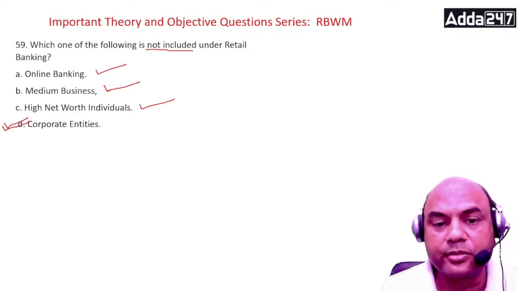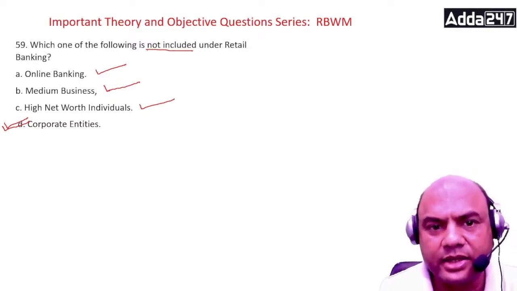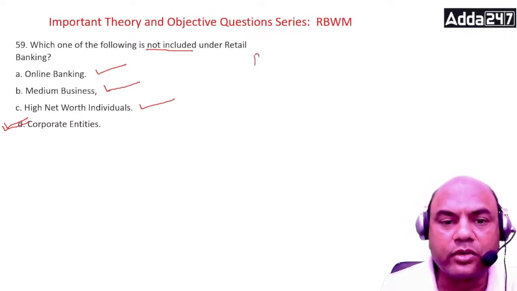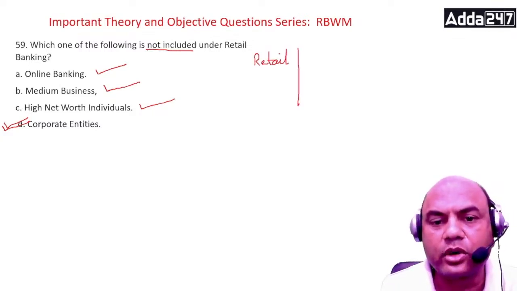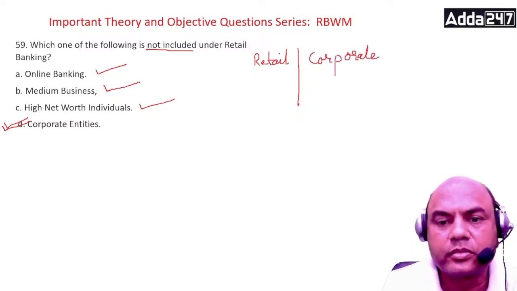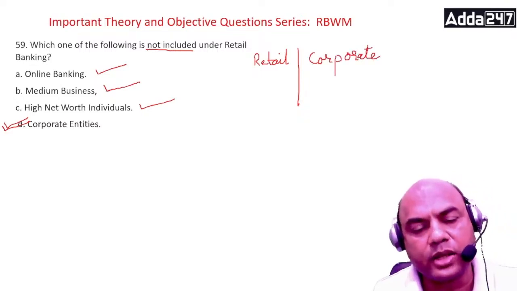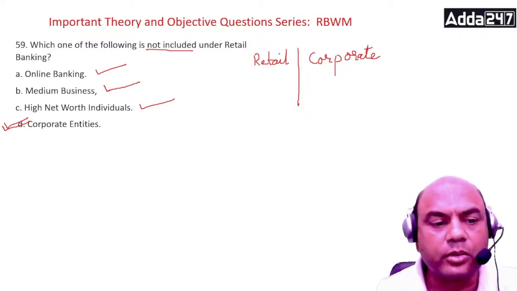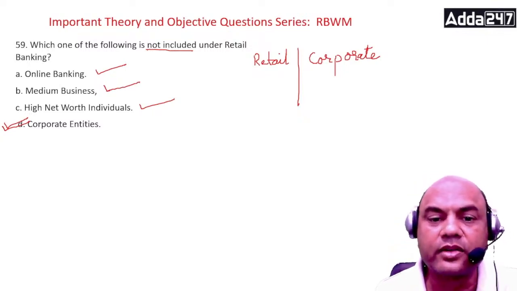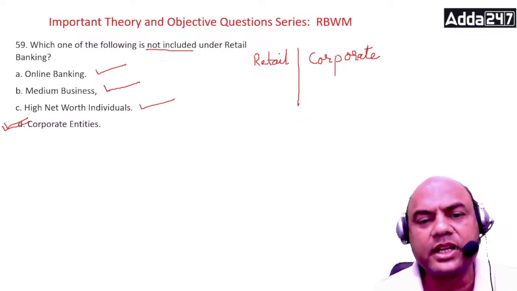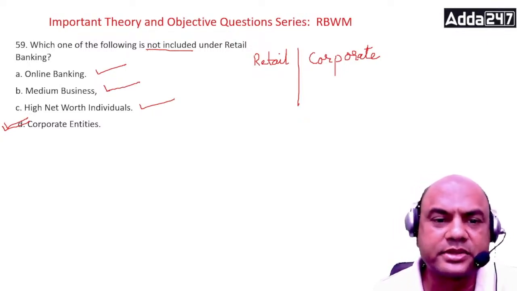Here there are two types of banking. Mainly there are six types of banking, but I'll cover only two now. Retail and second is corporate. Corporates cater to all these corporate entities like big ones, Reliance, Tatas. Retail covers smaller customers, generally individuals and small MSMEs.